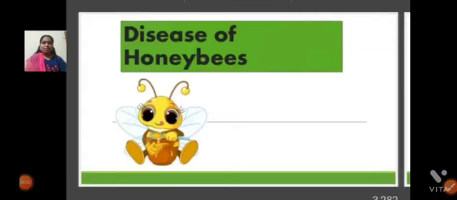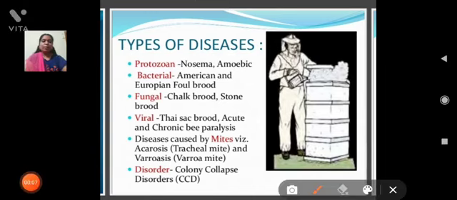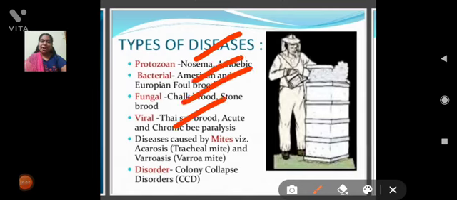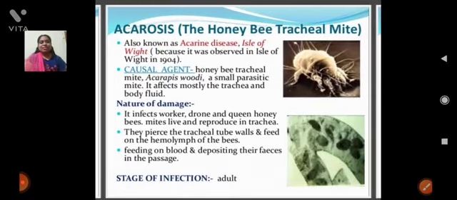Diseases of honeybees. In apiculture, so many types of diseases will affect them, like protozoan disease, bacterial disease, fungal disease, viral disease and disorders. First, we discuss diseases due to mites. The first one is acariosis, caused by the acarine mite. The causal agent of this disease is the honeybee tracheal mite.